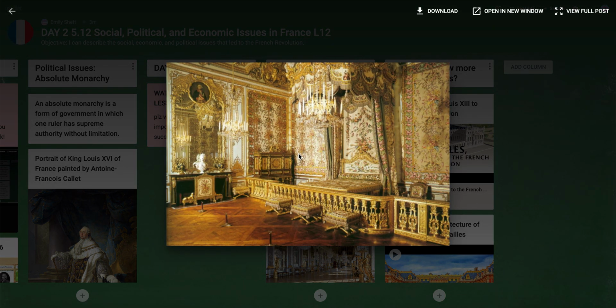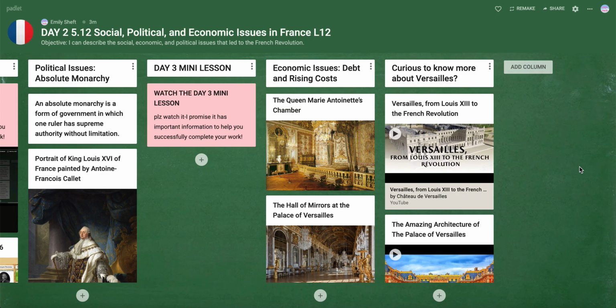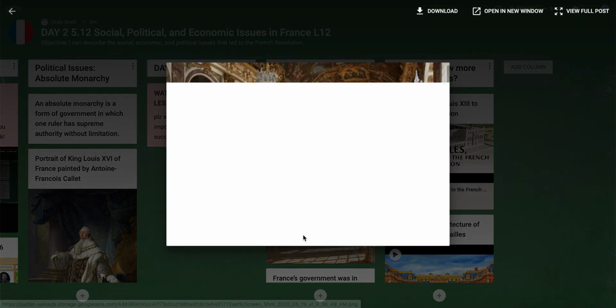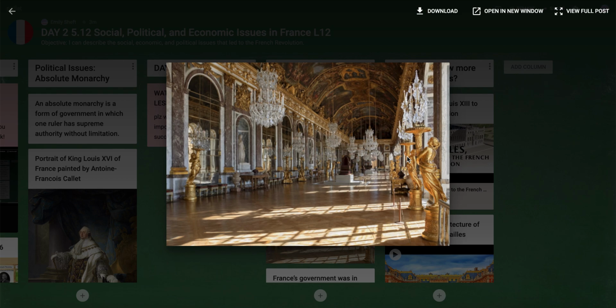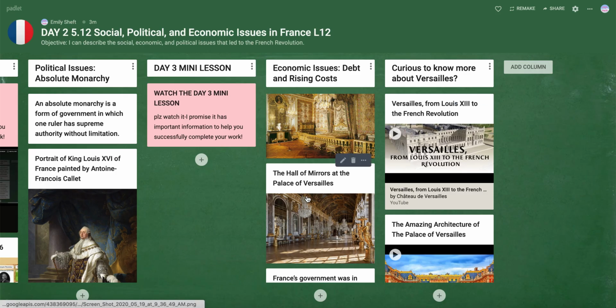Now, these are just a few pictures right here to give you a look inside. This is where Marie Antoinette, these were her living quarters, which is very lavish, all of the gold, the very fancy wallpaper. And then we also see this Hall of Mirrors, which was a really important entertaining space in the Palace of Versailles. Again, crystal chandeliers. It's huge. It looks like there are fresco paintings on the ceilings, an extensive amount of art and sculpture.